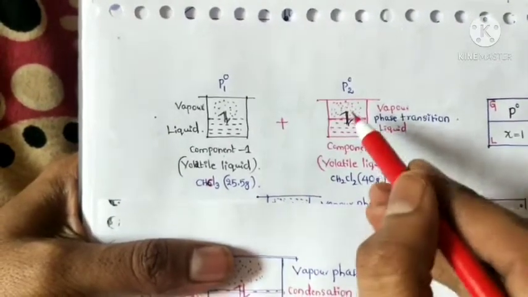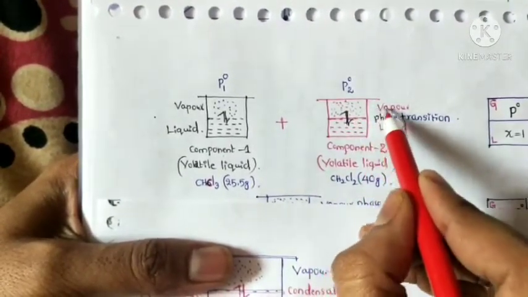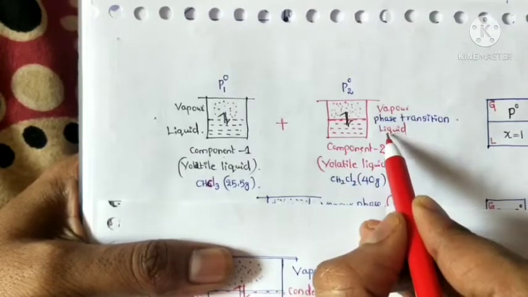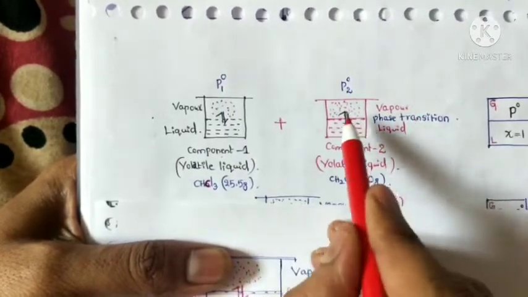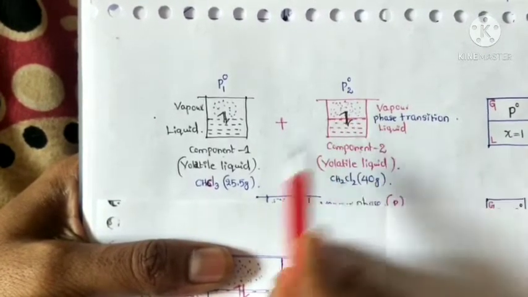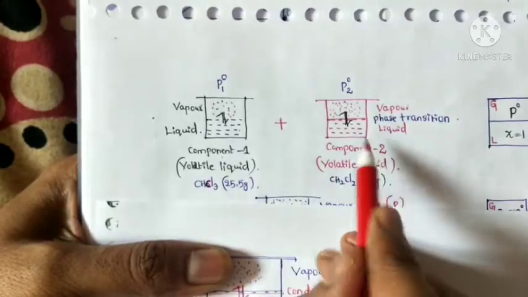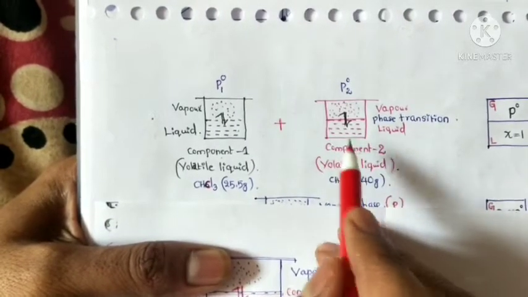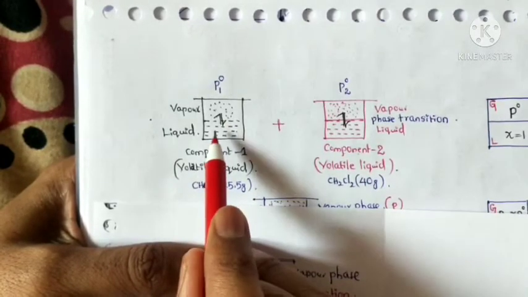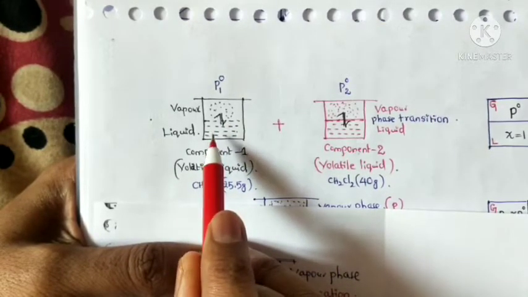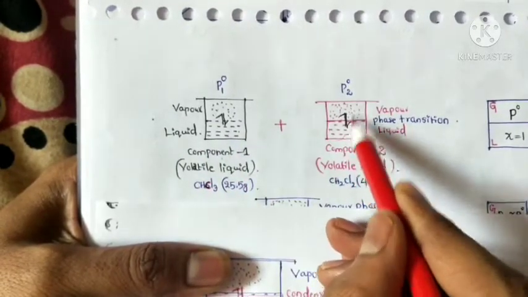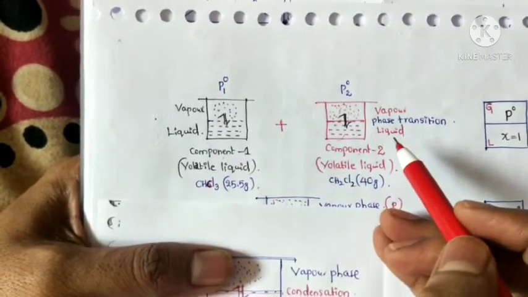It also has equilibrium between the vapor phase and the liquid phase. This vapor also exerts some pressure, that is called vapor pressure. So component 2 has some vapor pressure and component 1 has some vapor pressure. But here there are no impurities, only pure component vapor pressures.